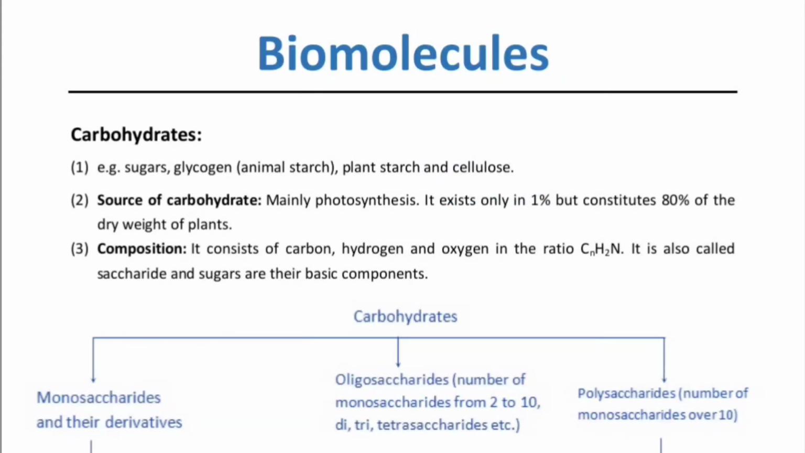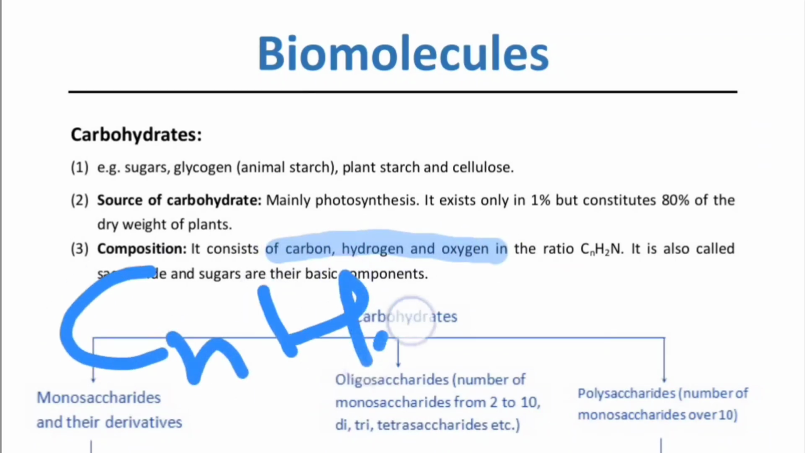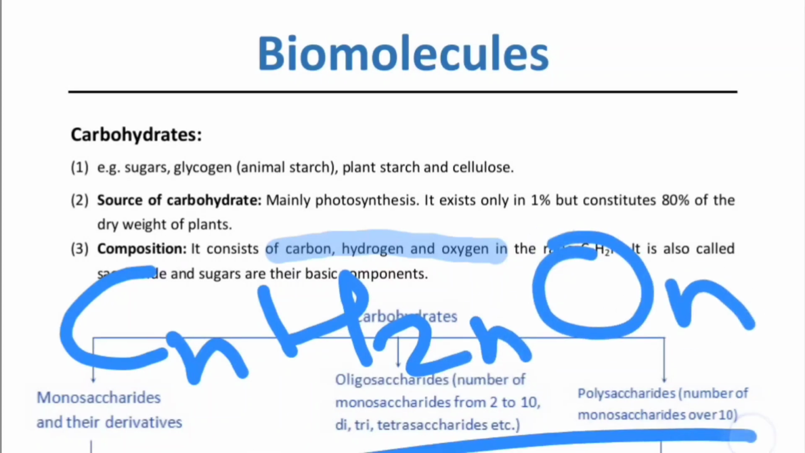Now, the source of carbohydrate is mainly photosynthesis. It exists only 1% but constitutes 80% of the dry weight of the plant. So, 80% of the dry weight of the plant is made up of carbohydrates. And what is the composition? It consists of carbon, hydrogen and oxygen in the ratio CnH2nOn, where n can be anything. Let's say for example n is 6. So here our formula will be C6H12O6, that is none other than glucose.